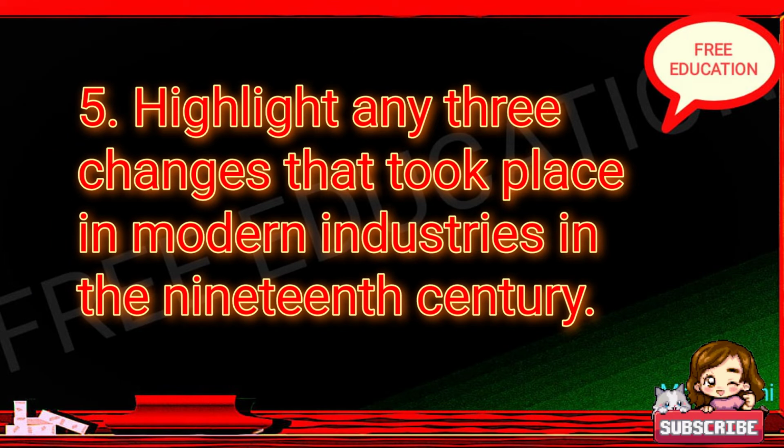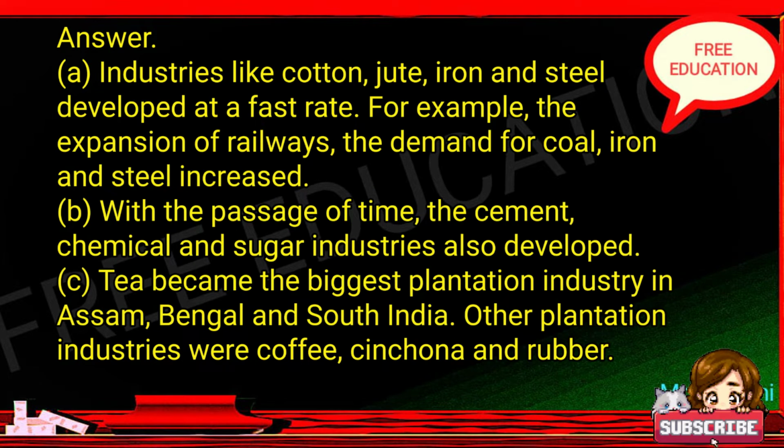5. Highlight any 3 changes that took place in modern industries in the 19th century. Answer. A. Industries like cotton, jute, iron and steel developed at a fast rate. For example, with the expansion of railways, the demand for coal, iron and steel increased. B. With the passage of time, the cement, chemical and sugar industries also developed. C. Tea became the biggest plantation industry in Assam, Bengal and South India. Other plantation industries were coffee, cinchona and rubber.